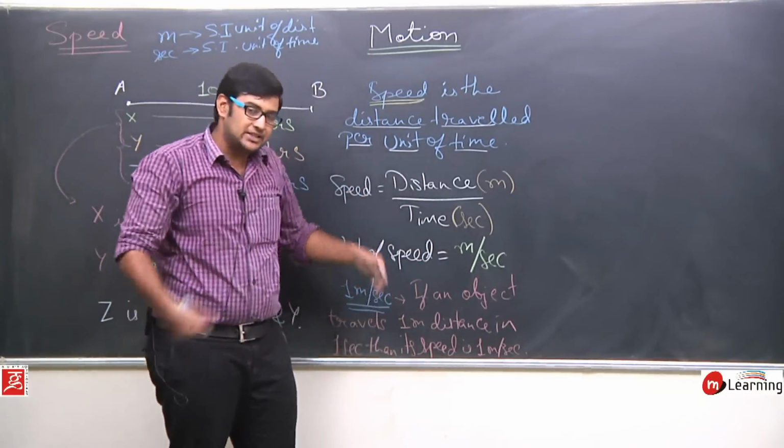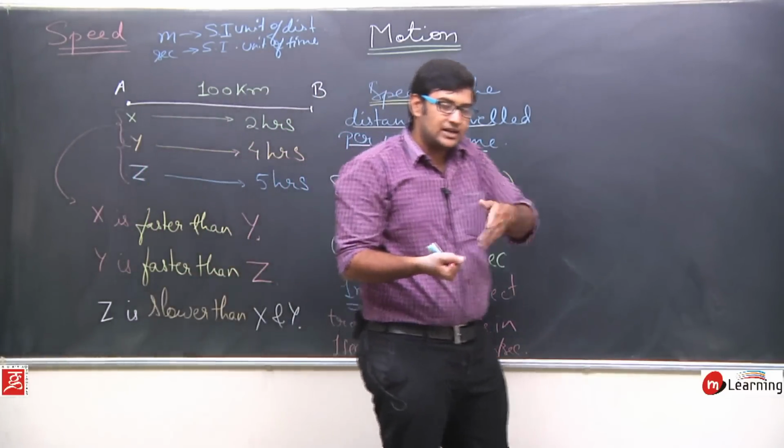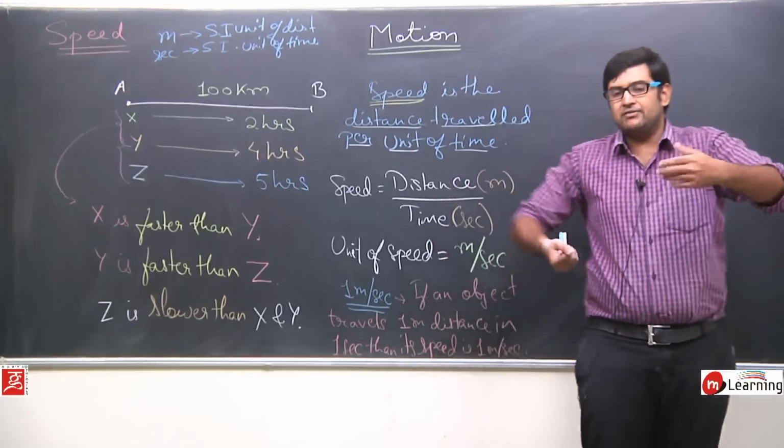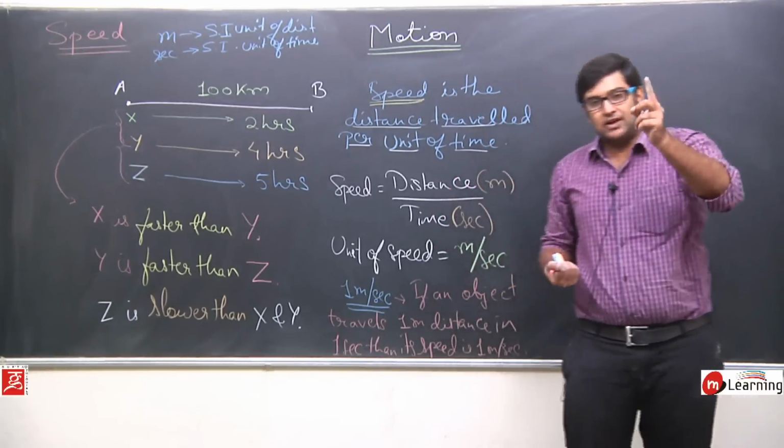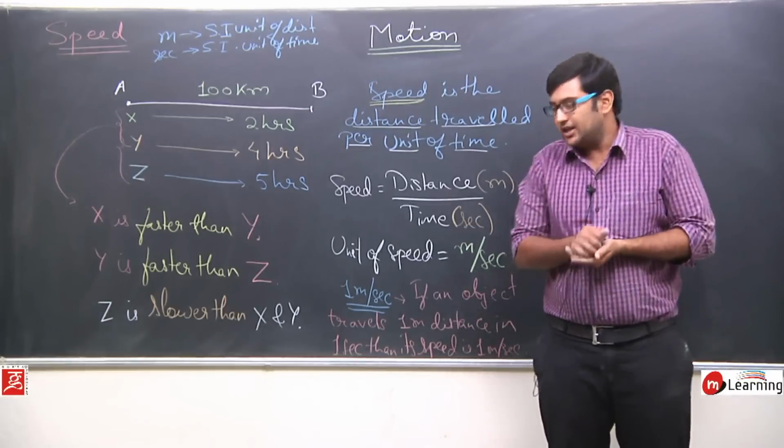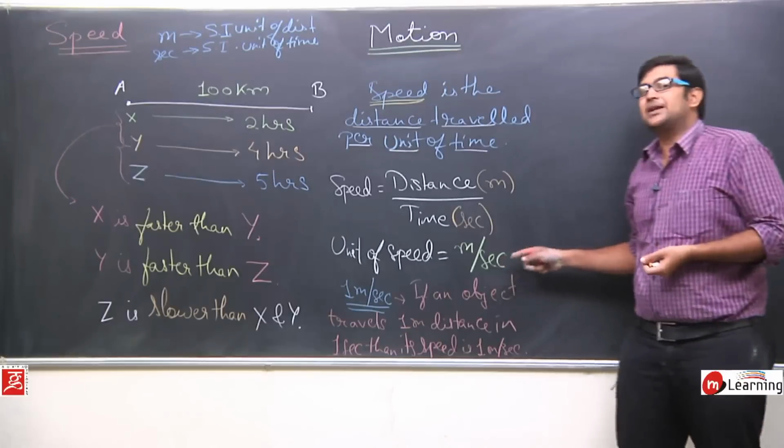In every 1 second it is traveling 1 meter. In that case its speed will be known as 1 meter per second. So the unit of speed is meters per second.